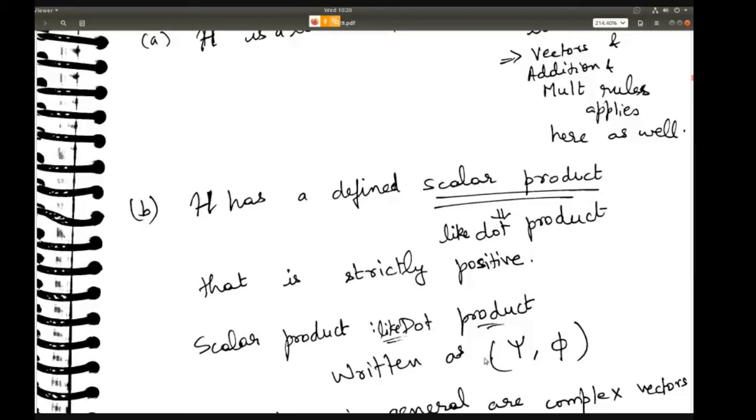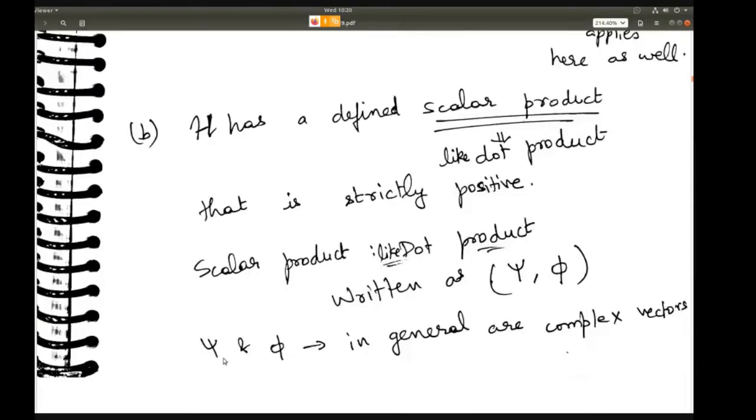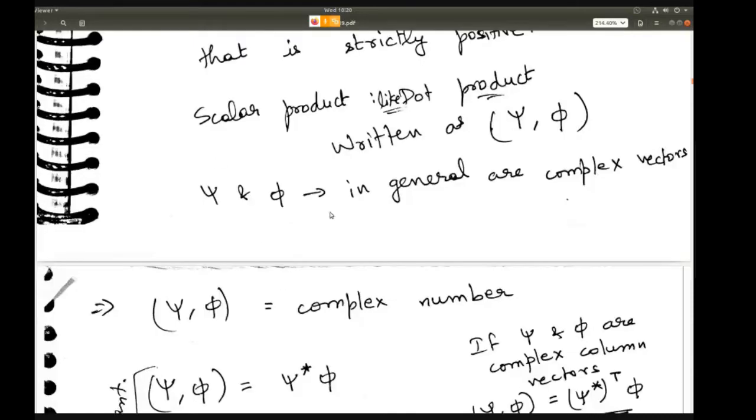We will look at some problems associated with this, but right now I'm just giving you the definition. So psi and phi are in general complex vectors. Of course, if both psi and phi are real, then the complex conjugate of a real number will be the same number, because that means there is no complex conjugate. But if psi is a complex vector, then you can actually take the complex conjugate.